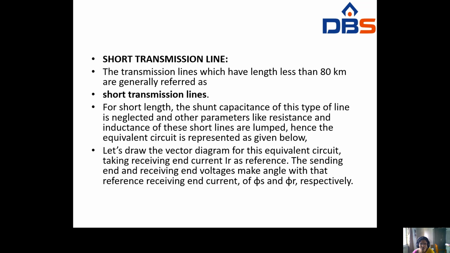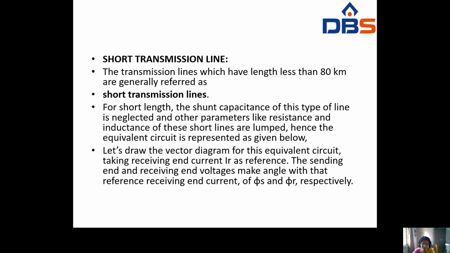For short length, the shunt capacitance of this type of line is neglected. So in the introduction, the capacitance value will be neglected for the short transmission line. Other parameters like resistance and inductance of these short lines are lumped, and hence the equivalent circuit is represented as given. So for short transmission lines, the shunt capacitance of the line will be neglected, but the other parameters, resistance and inductance, are lumped.